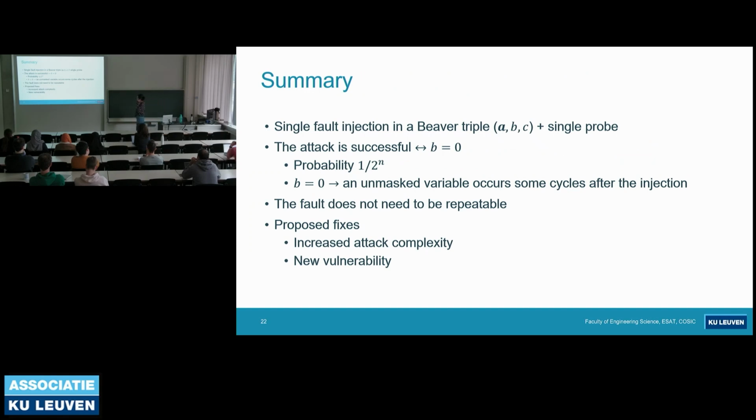So as a summary, the attack we propose consists of a single fault injection in a Beaver triple ABC, followed by a single probe. The attack is successful if and only if B equals 0, which happens with probability 1/2^n. And if B is 0, we know that the faulty triple is going to be chosen to be used. So an unmasked variable will occur in the evaluation stage that can be probed. And the good thing is the fault does not need to be repeatable. In each encryption, we can just inject different random value faults.